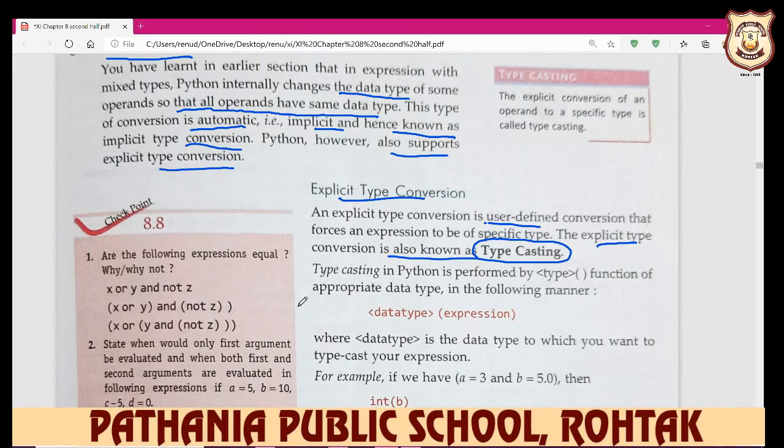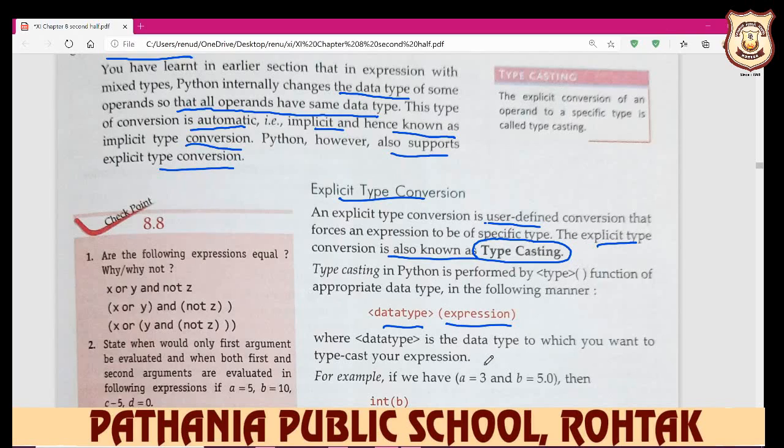So first you write the data type. Data type is int, float, str, and complex. And then you write the expression. Expression means any value here, like 3, 4, 7 point value, string value, any value.